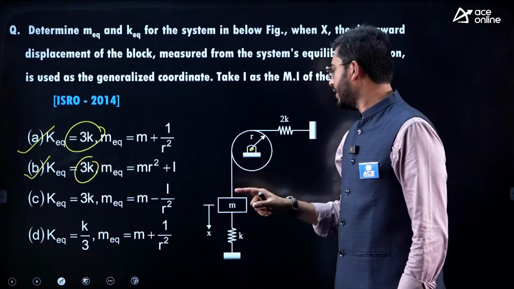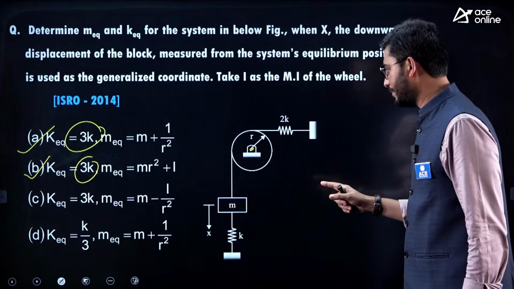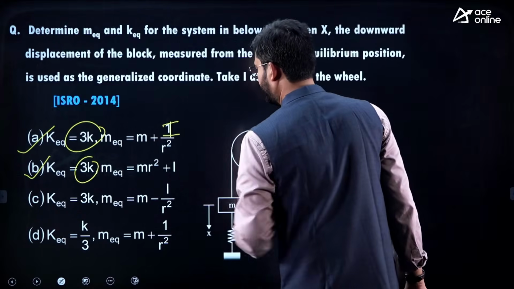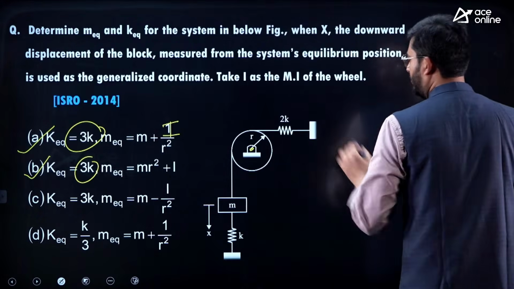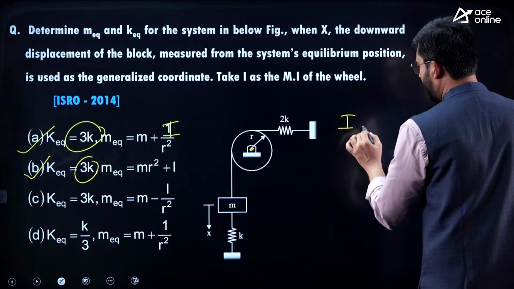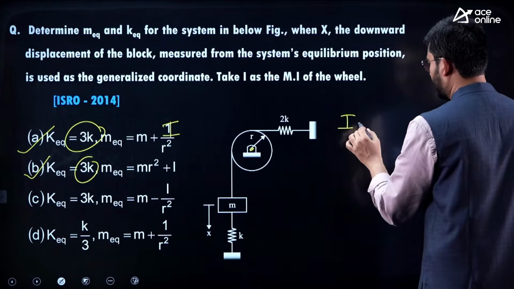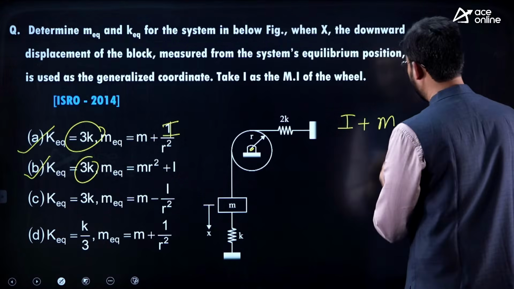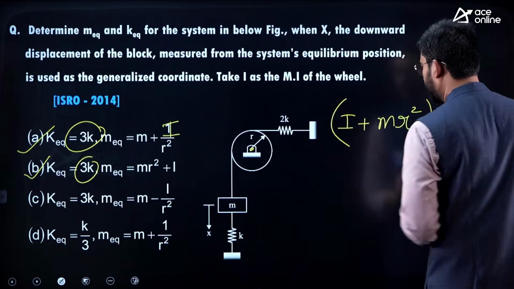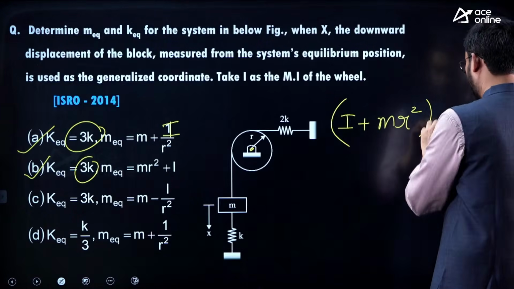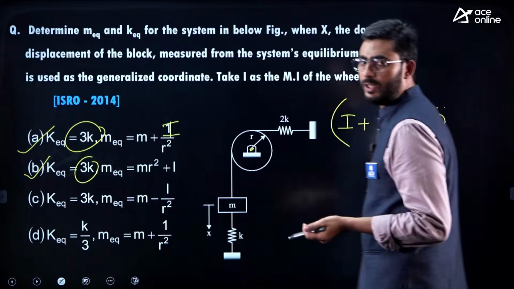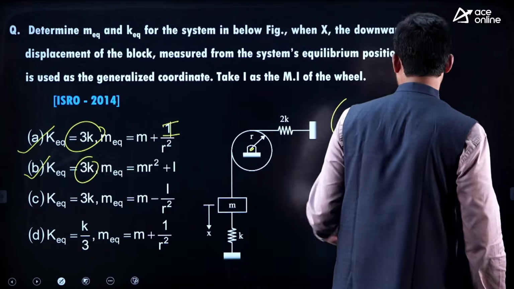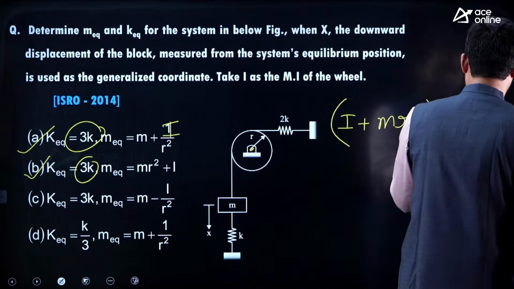But if we try to calculate the mass, then here this is actually I. So the equation here would be I, that is inertia of this disc, plus mass of the point mass, that is mr square. This will be equivalent inertia into theta double dot, the inertial torque, plus stiffness. 2 springs are there, in parallel.